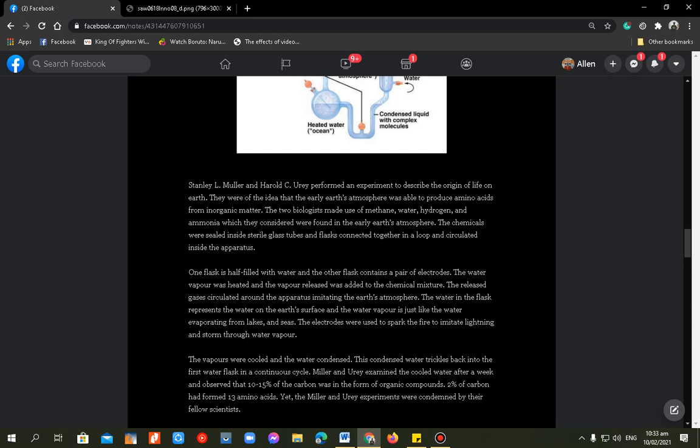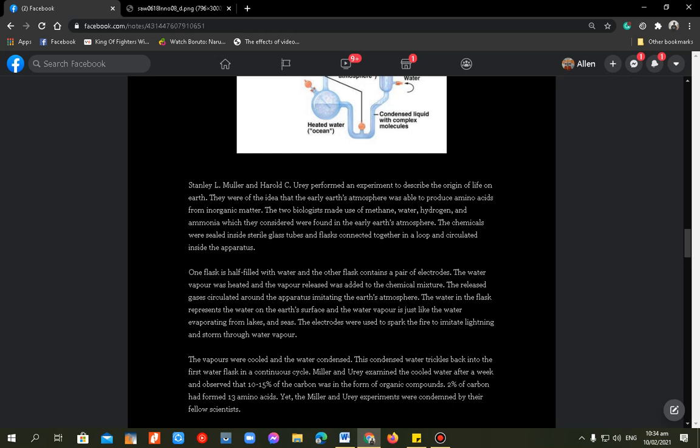So the water vapors were cooled and the water condensed. So magko-cool po yung vapor po natin, and then the water will condense. And this condensed water trickles. What do you mean by trickles? It is the small flow of liquid back into the first water flask in a continuous cycle.